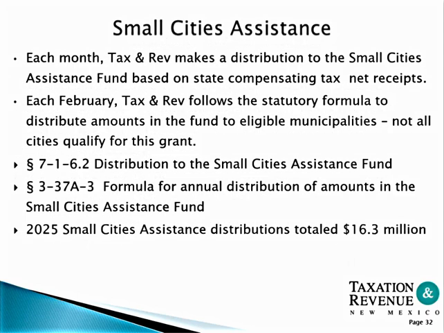Small Cities Assistance Fund. Each month, Taxation and Revenue makes a distribution to the Small Cities Assistance Fund based on state compensating tax net receipts. Each February, Taxation and Revenue follows the statutory formula to distribute the amount in the fund to eligible municipalities. Not all cities qualify for this grant. The formula for annual distribution of the amounts in the Small Cities Fund can be up to $16.3 million that would be distributed.